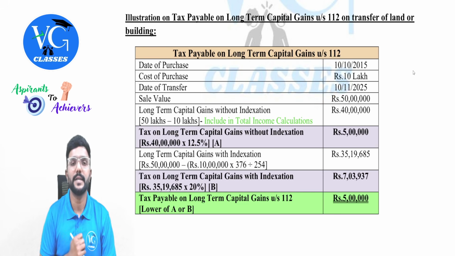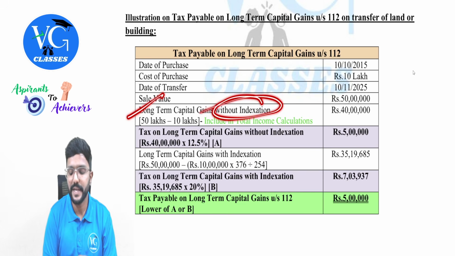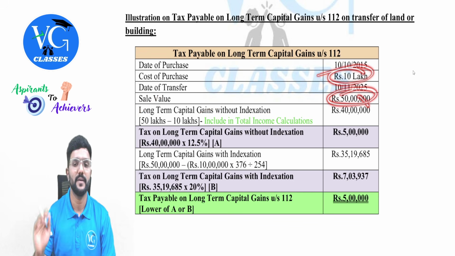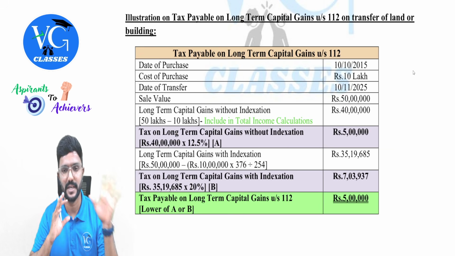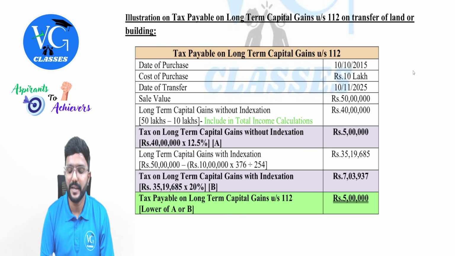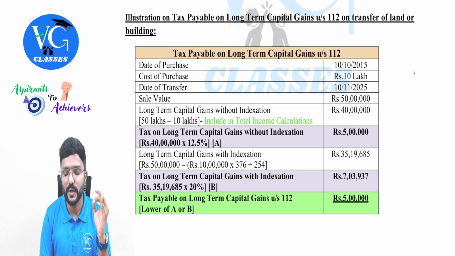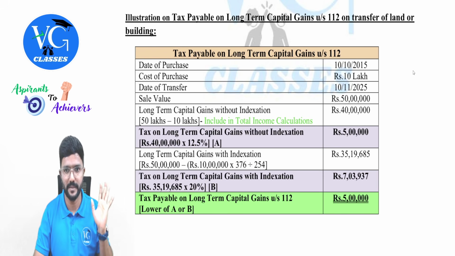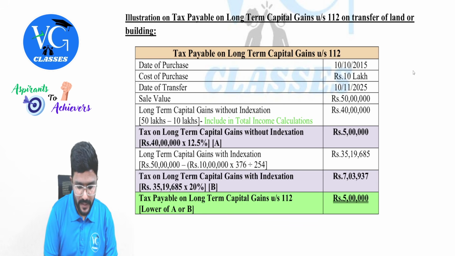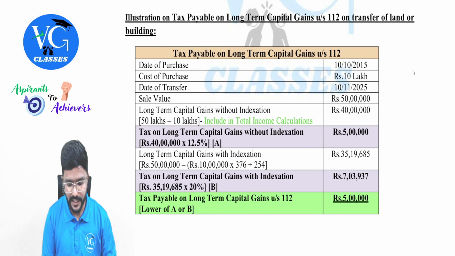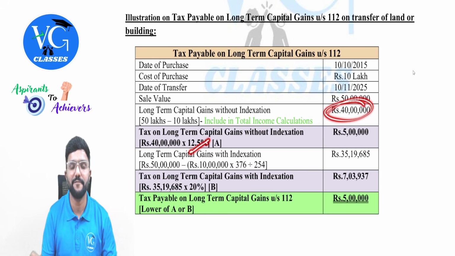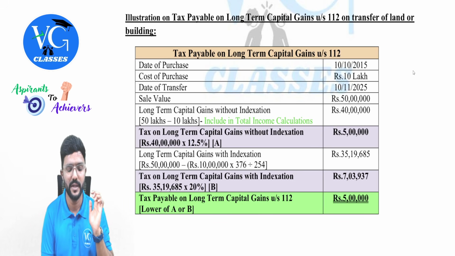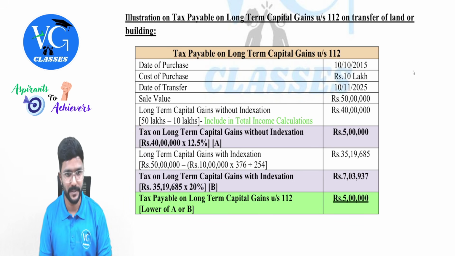So we need to compute two long-term gains. One long-term gain without indexation, which comes to 50 lakh minus 10 lakh, that is sale value minus cost. Assuming there are no expenses on transfer, I have just not considered it. So the long-term capital gain without indexation comes to 40 lakh. Please include this in the total income calculation under the capital gains head. Then, sir, tax on long-term capital gains without indexation comes to how much? 40 lakh into 12.5%. You will do this calculation only if the question is asking you to calculate tax liability. If not, ignore this part.